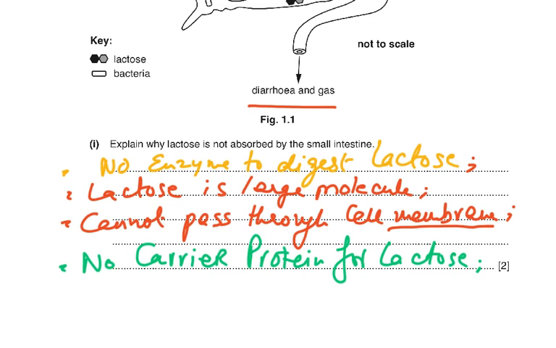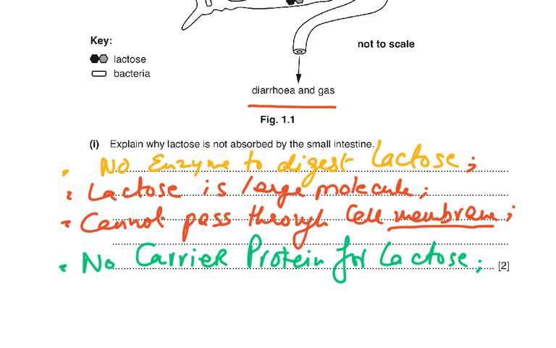So, to explain why lactose is not absorbed: there are no enzymes to digest lactose. Lactose is a large molecule. It cannot pass through the cell membrane, and there are no carrier proteins for it. You see, certain large molecules can pass if there is a carrier protein for them.